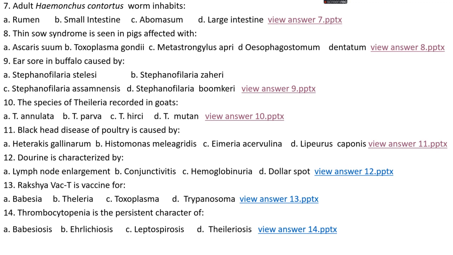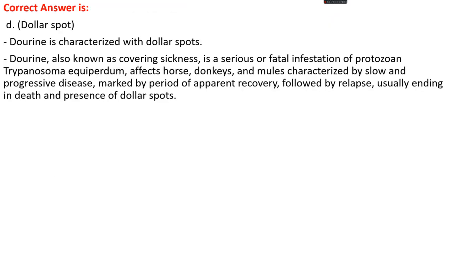Question number 12. Dourine is characterized by: option A, lymph node enlargement; option B, conjunctivitis; option C, hemoglobinuria; or option D, dollar spots. The right answer is option D, dollar spots. Dourine is mainly characterized by dollar spots.